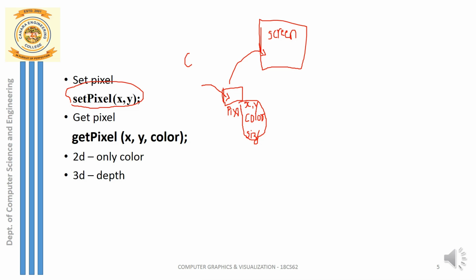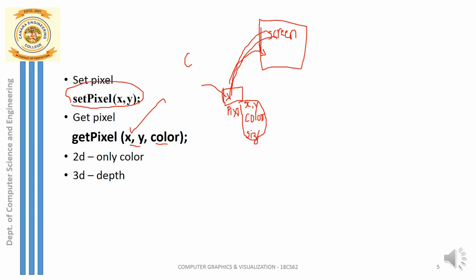After storing inside the buffer, this pixel information should be moved on to the screen, because in order to get the image of the object on my 2D screen, I need to first retrieve the pixel information from the buffer. The function to retrieve this pixel information is get pixel. Get pixel gets the x coordinate and y coordinate and also retrieves the color of that particular pixel. All this information is retrieved out of the buffer and moved onto the screen.